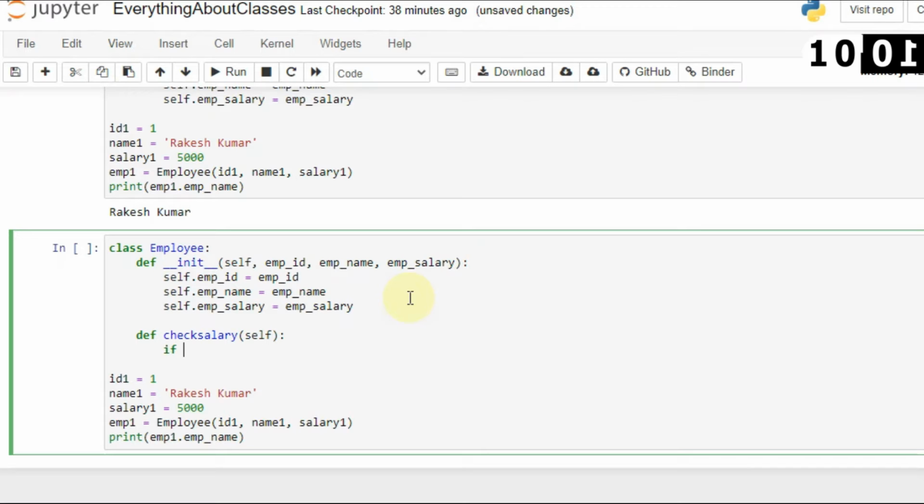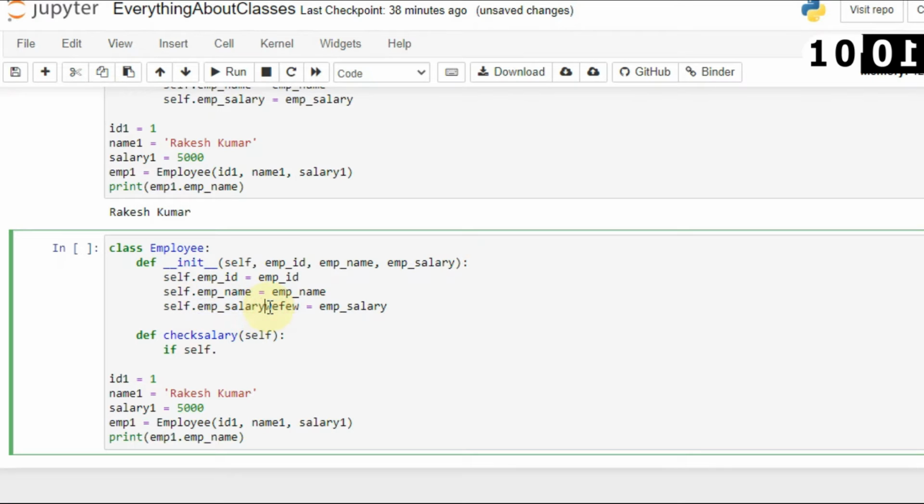So here I will check if self dot salary, and when you access this salary, you have to use this parameter. Okay, self dot employee salary, not this parameter here. If you change the self dot employee salary to this, you have to use self dot salary, not employee salary. It will not be able to access this. You have to access using this keyword, these variables.